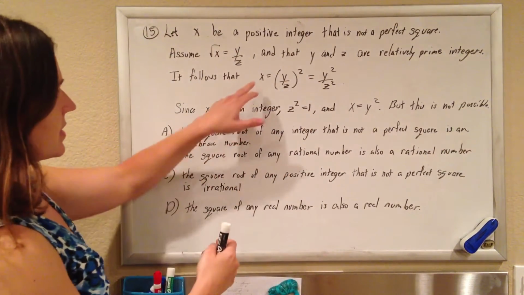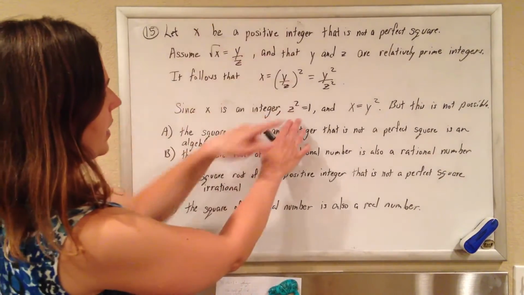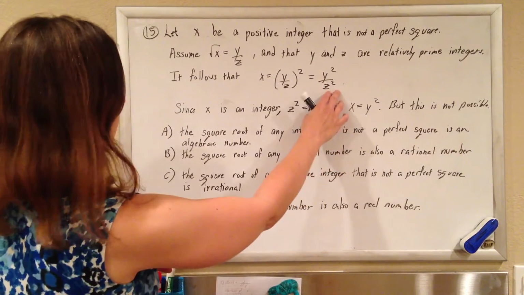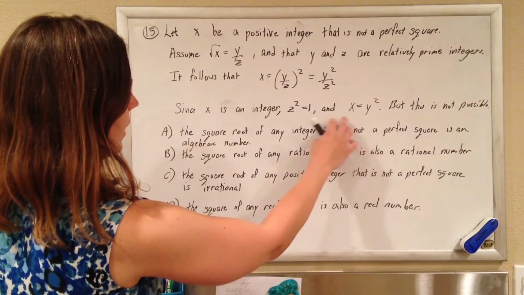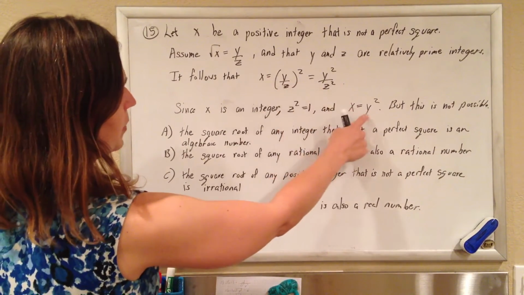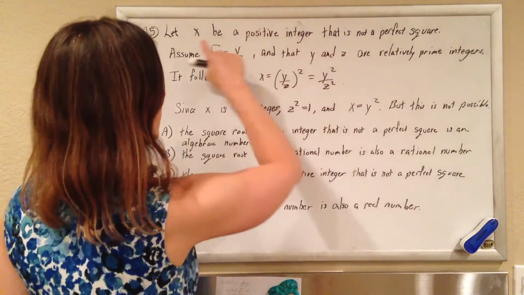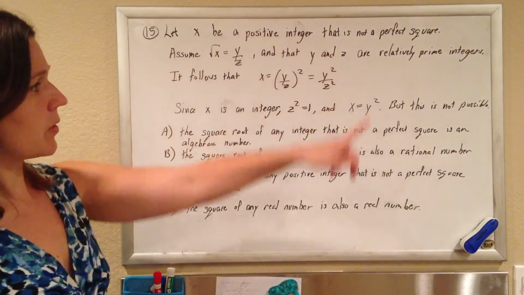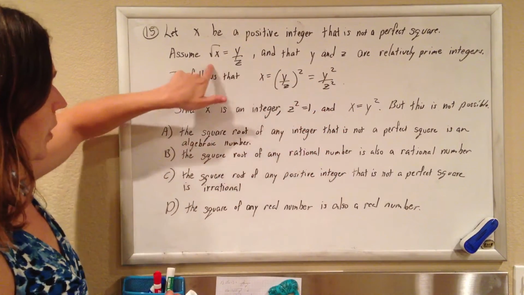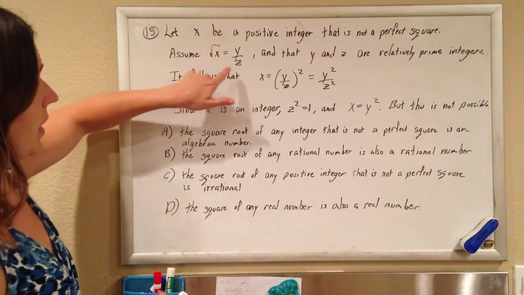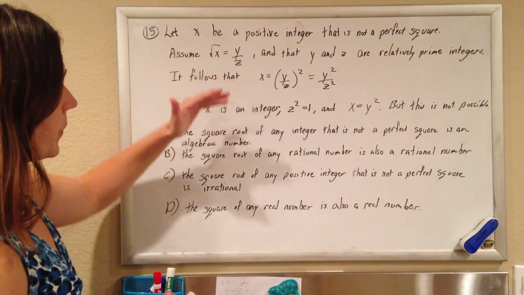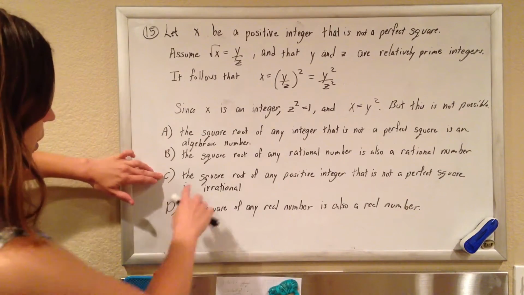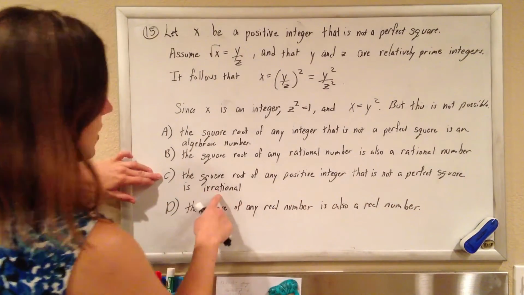But since x is supposed to be an integer, z squared would have to be 1, and then x would end up being a perfect square. But x is not a perfect square by the beginning, so you get this little proof by contradiction. So x wasn't a perfect square, and so the square root of it can therefore not be a rational number. And so that's what we've proven: the square root of any positive integer that is not a perfect square is irrational.